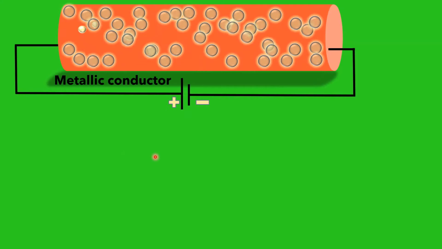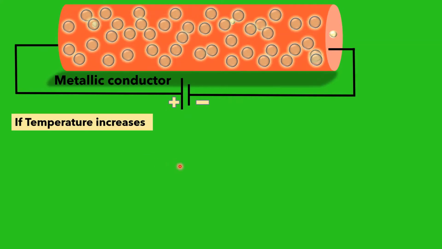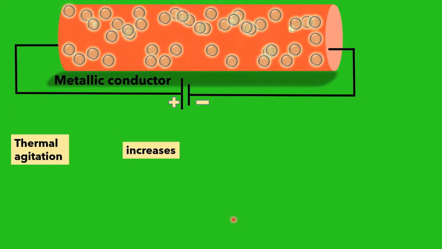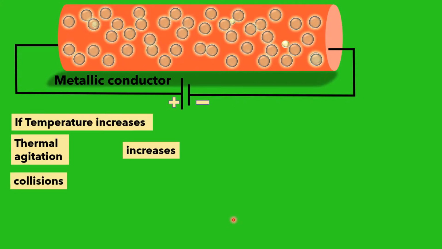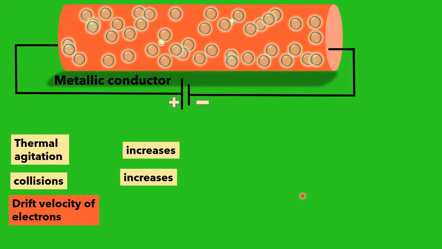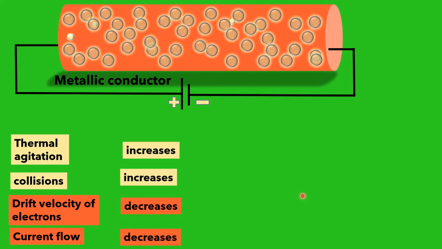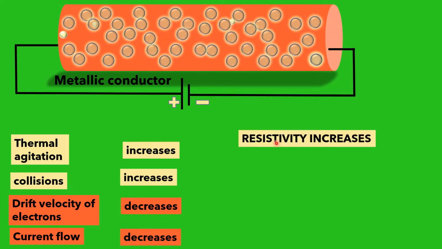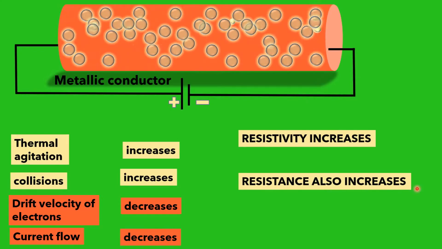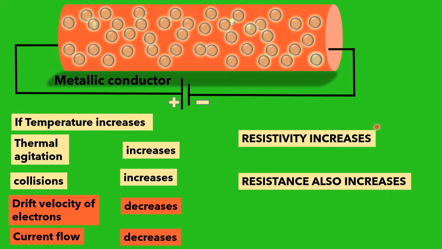So if the temperature increases, what are all the factors that will be affected? If the temperature increases, what about the thermal agitation? It also increases. What about the collisions? Increases. And the drift velocity of the electrons decreases. And current flow is also decreasing. Therefore, we can say the resistivity increases. Therefore, the resistance also increases.